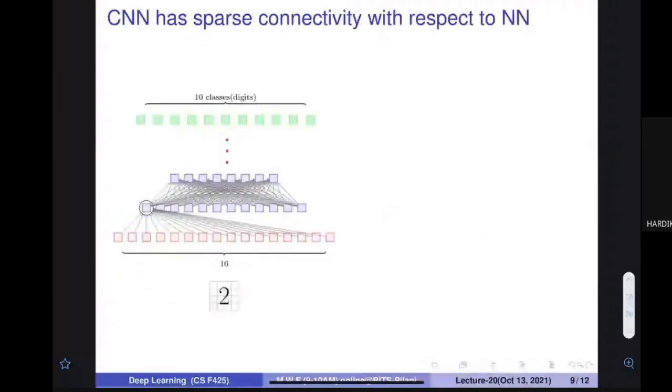One very important thing that happens with the CNNs, let us closely focus on the CNN, is that the connections are actually sparse. What do I mean by this? Let's assume that there is a small 4 cross 4 image, where a 2 is written. And our task is digit classification. So the digit could be 0, 1, 2, 3, up to 9. So 10 outputs are there. And then what is inside the input?